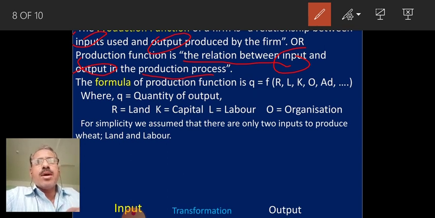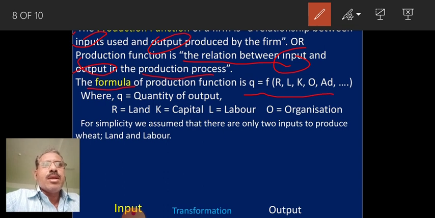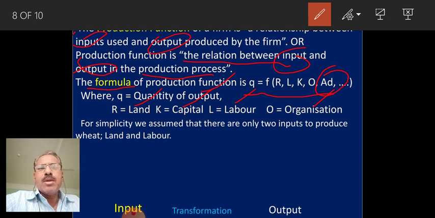The formula of the production function is Q equals f of L, R, K, O, A, D. ಅಂದರೆ Q is the quantity of output, R is the land, K is the capital, L is labor and O is organization. Even AD is there, AD is the advertisement. Many other things can be used to produce the commodity, but for simplicity we assume only two inputs here, that is the land and labor.